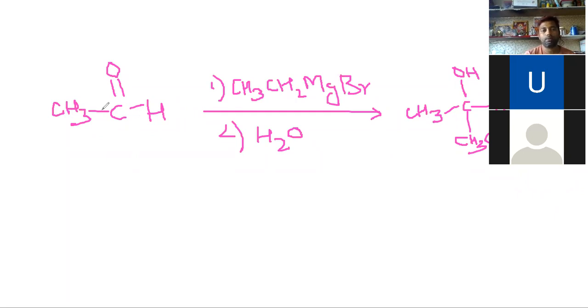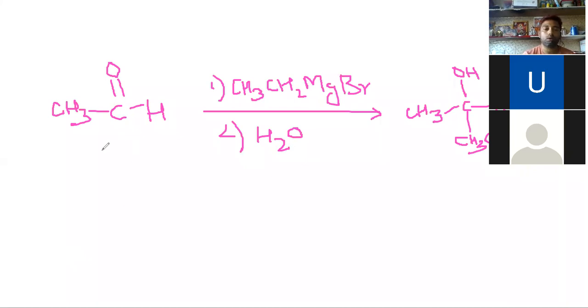This aldehyde reacts with the Grignard reagent and forms an alcohol. First the Grignard reagent reacts with the carbonyl compound, then it is followed by the hydrolysis step. So it is a two-step process.